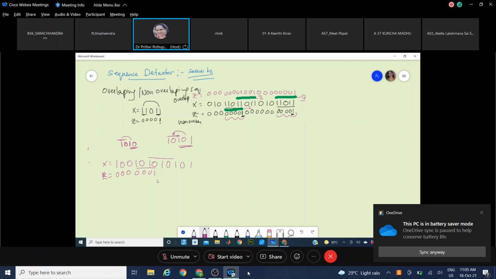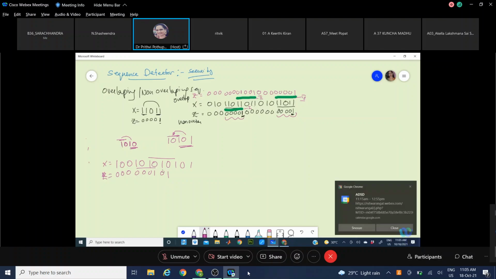Again, this becomes 1 0 1 0. The second sequence. Again, here you are getting 1 0 1 0. So 0 1, and that's all, 0. That means the number of sequences we were able to identify is 3 here.